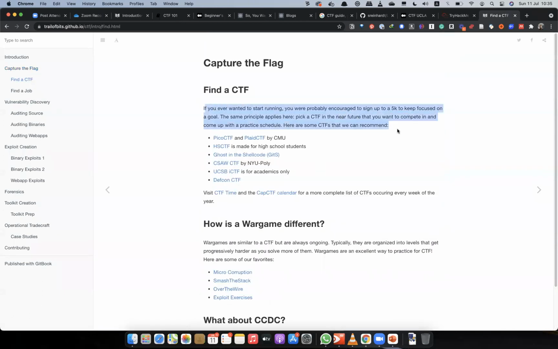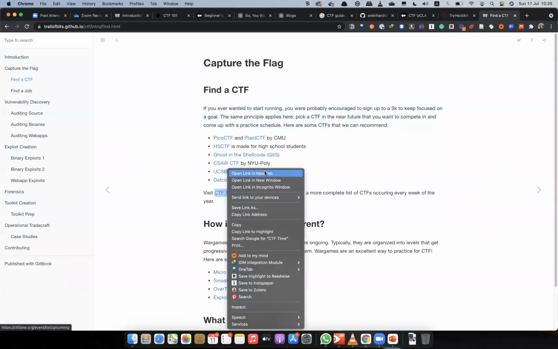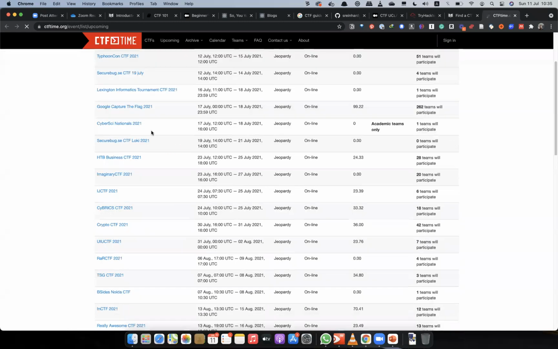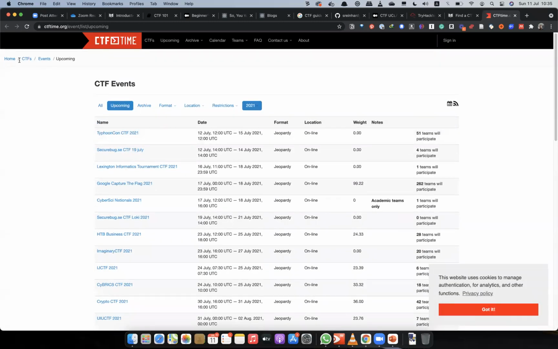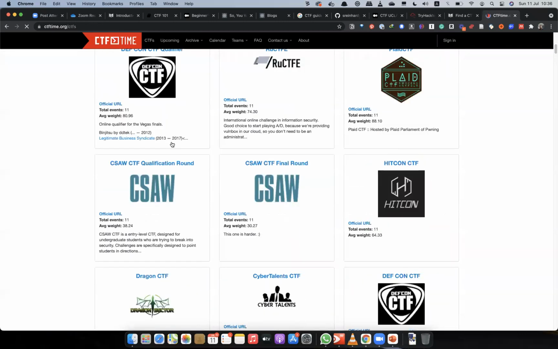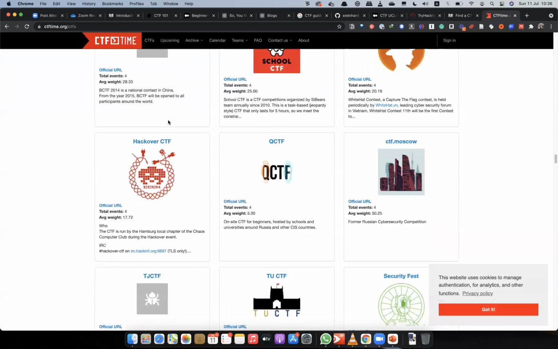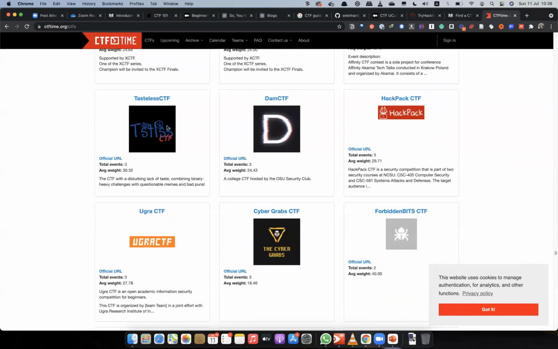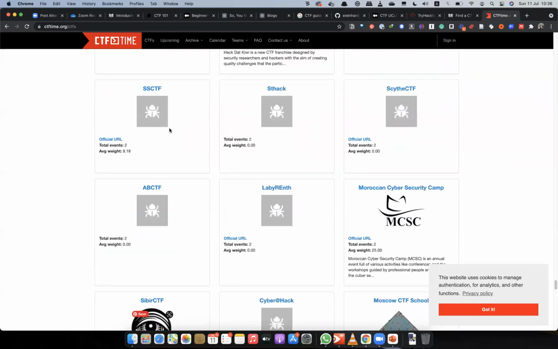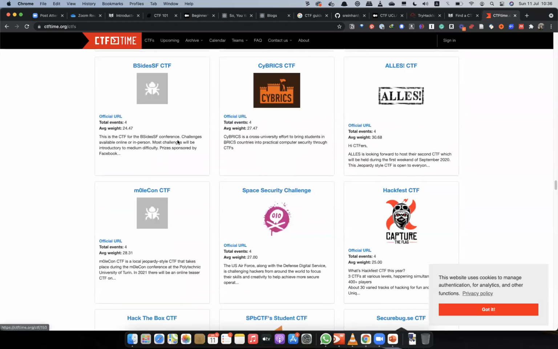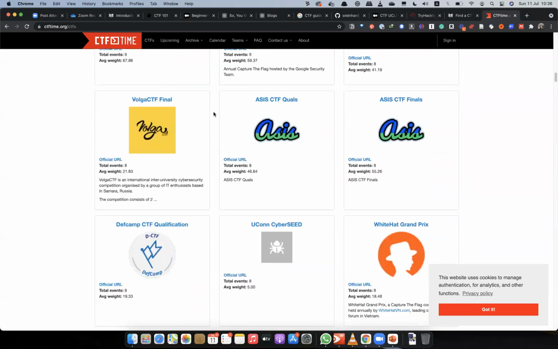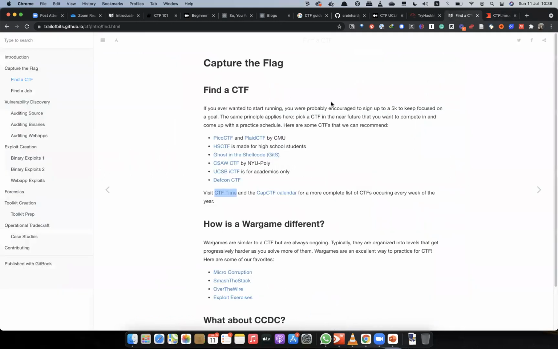And where to find CTFs? There's CTF guide, or actually CTFtime. That's the website where you'll find all the CTFs. You have CTF events, everything under the sun in this site. So upcoming CTFs, we are going to play a few for sure. If you go to the industry, now these days everyone knows of CTFs. When I started teaching, no one in the industry knew about CTFs. So if somebody asks and you say, no sir, no madam, we haven't played a single CTF, you should not give such an answer.